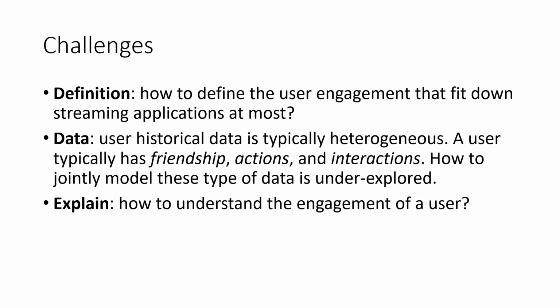Secondly, user historical data in social network apps are typically heterogeneous. A user can have friendship, actions, and user-to-user interactions. How to model those types of data together is another question. Finally, how to generate meaningful explanations for user engagement is a question.